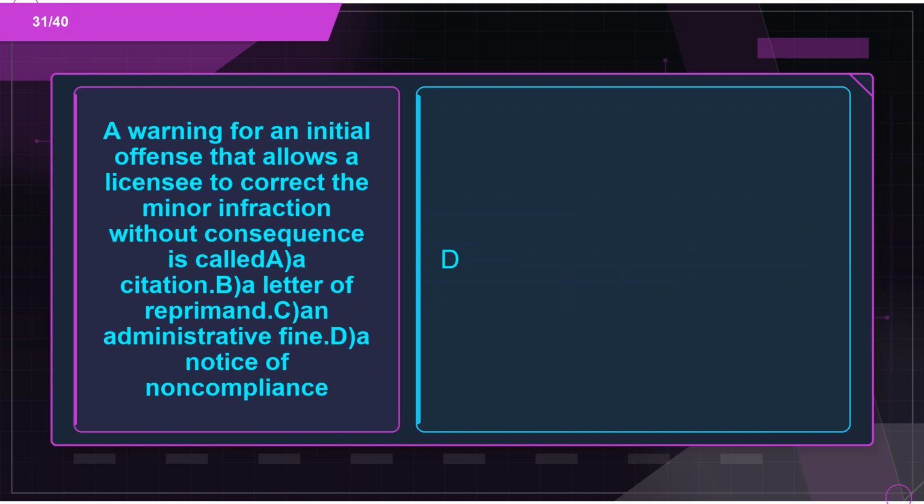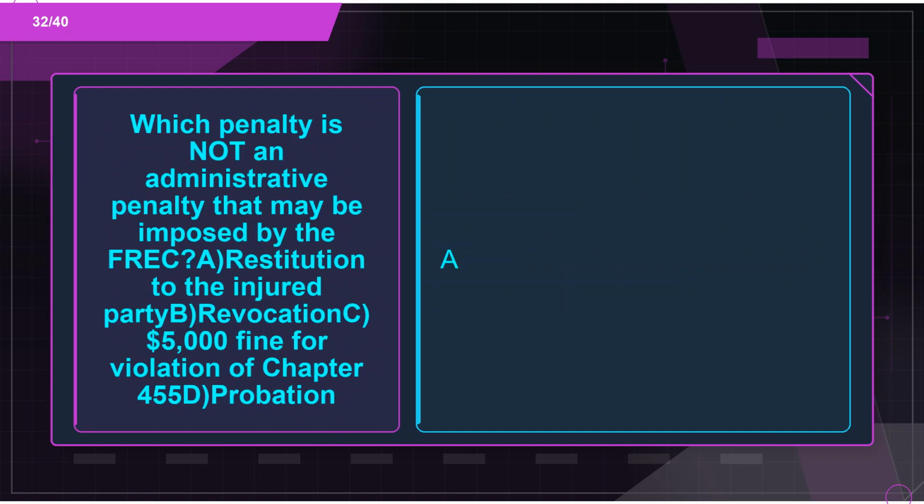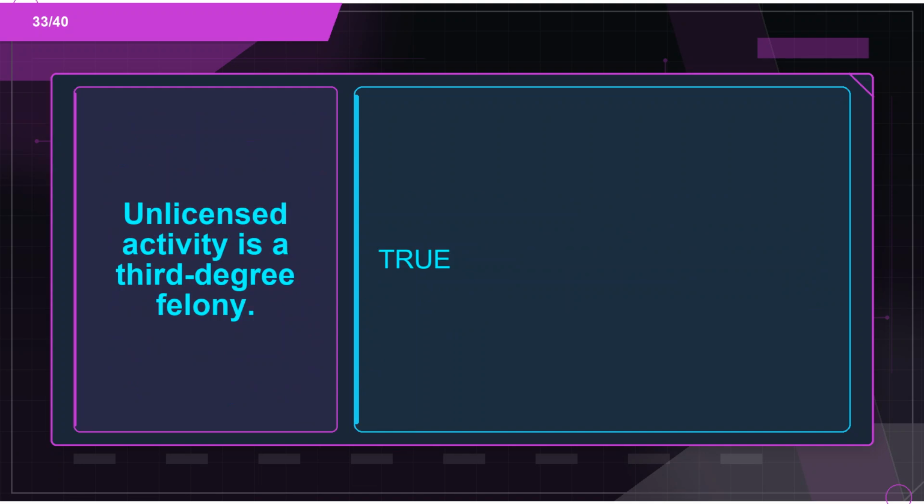Flashcard 31. Term: a warning for an initial offense that allows a licensee to correct the minor infraction without consequence is called: A. a citation; B. a letter of reprimand; C. an administrative fine; D. a notice of noncompliance. Definition: D. Flashcard 32. Term: which penalty is not an administrative penalty that may be imposed by the FREC? A. Restitution to the injured party; B. Revocation; C. $5,000 fine for violation of Chapter 455; D. Probation. Definition: A. Flashcard 33. Term: unlicensed activity is a third-degree felony.